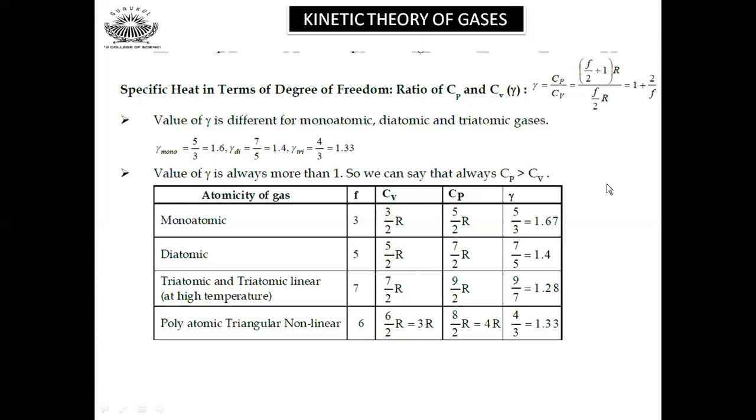These different values of Cv, Cp and gamma have been given in this tabular column. You can have a glance at it. Degrees of freedom are given first. For monoatomic, Cv is 3 by 2 R, Cp is 5 by 2 R, and gamma is 5 by 3, so 1.67. For diatomic, it is 5 by 2 R, 7 by 2 R, so 7 by 5, which is 1.4. For triatomic linear at high temperature, with 7 degrees of freedom, it is 7 by 2 R, 9 by 2 R, so 9 by 7, which is 1.28. And for triatomic non-linear, it is 6 by 2 R, 8 by 2 R, so it will be 4 by 3, which is 1.33. This is how we get the equations here.